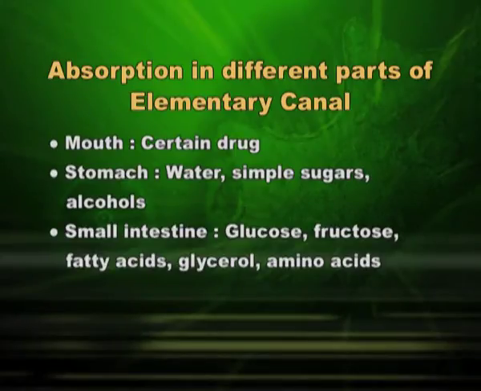Coming to the small intestine, we know that the small intestine is the place where maximum absorption activities take place. Glucose, fructose, fatty acids, glycerol and amino acids. Children, you know that glucose and fructose are the end products of carbohydrates. Fatty acids and glycerol are end products of fats, and amino acids are the end products of proteins. All these main end products are absorbed in the small intestine. The surface area is very large and absorption is very efficient.